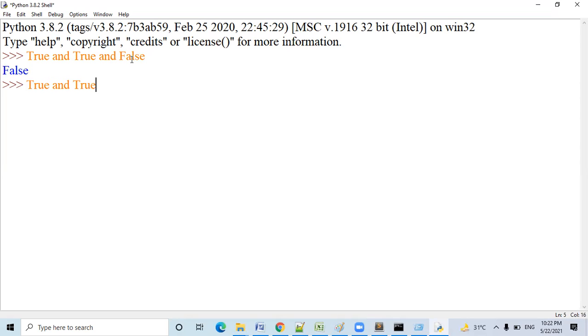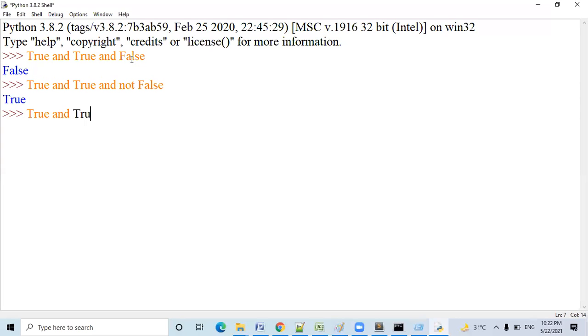True and not false. Tell me, what output will come? True. Why? Because not false will become true. So all will be true. Then all the conditions will be true. Absolutely fine.